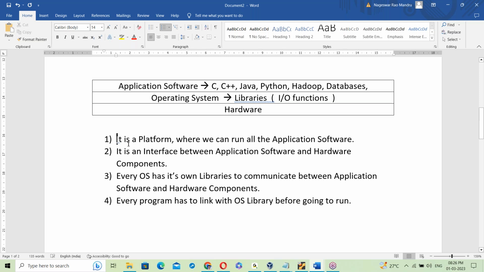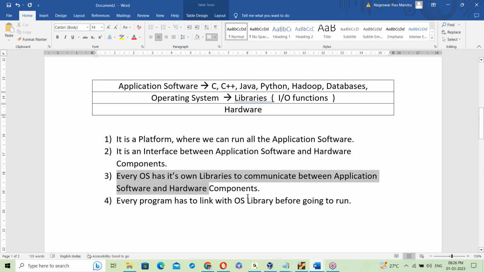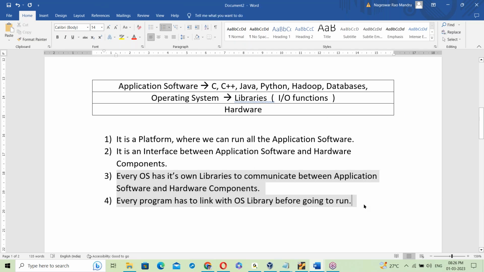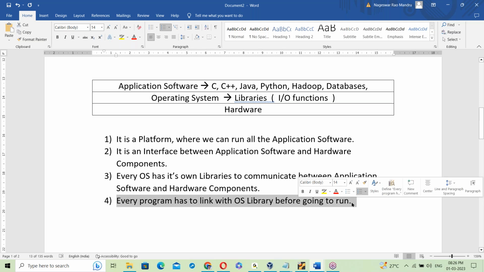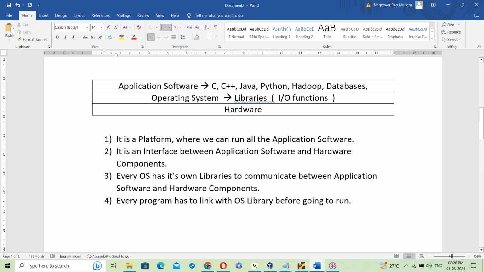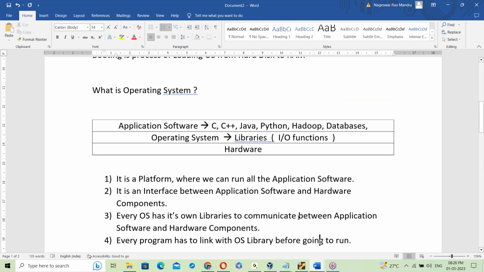So that's the OS introduction. Try to remember the last three points: programs link with the OS library, and that link may be static linking or dynamic linking. These are useful points in the expansion of independent platform, a useful topic from the Java perspective. Try to remember this. So this is about OS introduction.